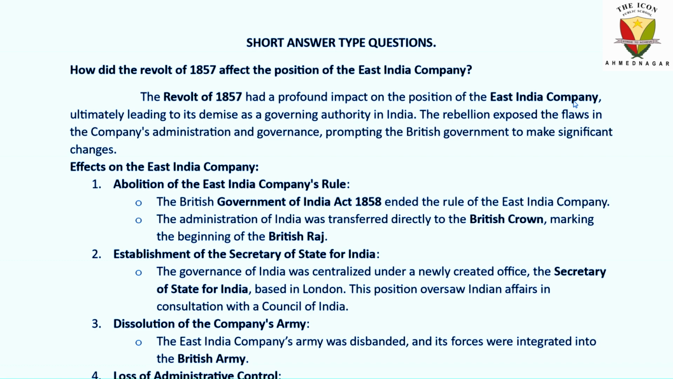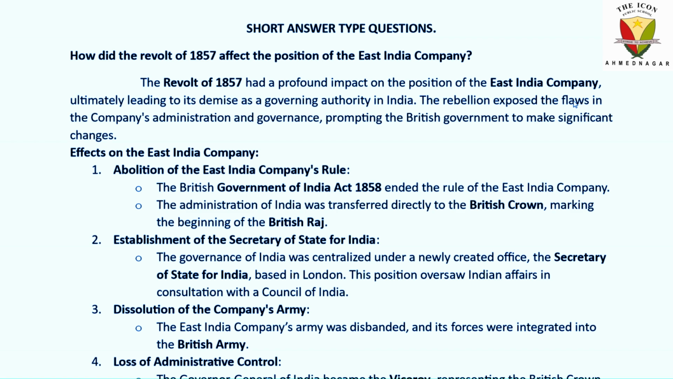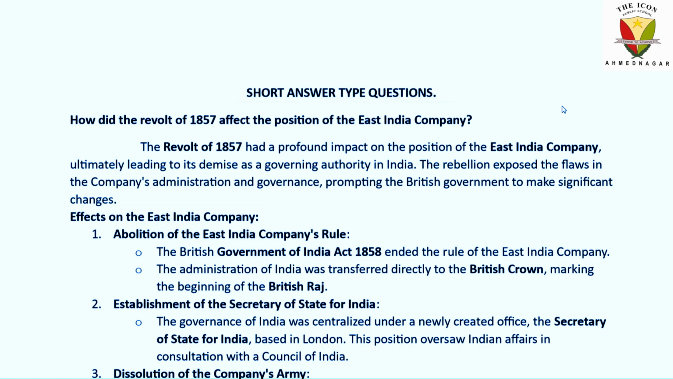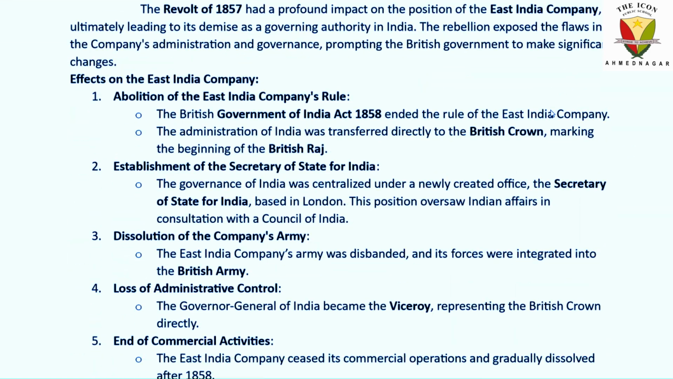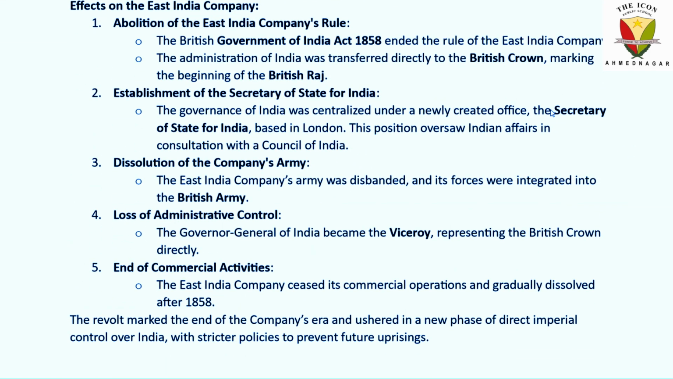When the East India Company came to India, its motto was clear that they would trade. But after that, they started controlling India's administration. So the British Crown was worried about the rules and regulations, how to control India, and they directly started control from London. The second point is establishment of the Secretary of State for India. The Secretary of State for India was established in London, and consultation was taken from the Council of India, which was set up in India itself.